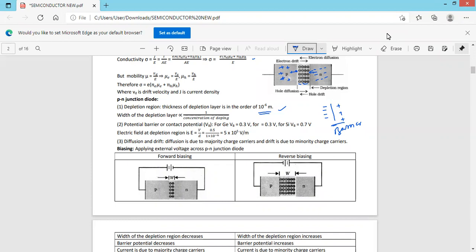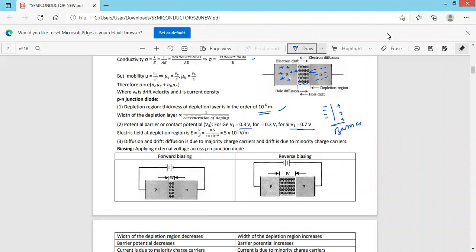Potential barrier is the potential developed near the junction due to the presence of immobile ions on either side. This is called the barrier potential. For germanium, the barrier potential is of the order of 0.3 volt, and for silicon, it is of the order of 0.7 volt.